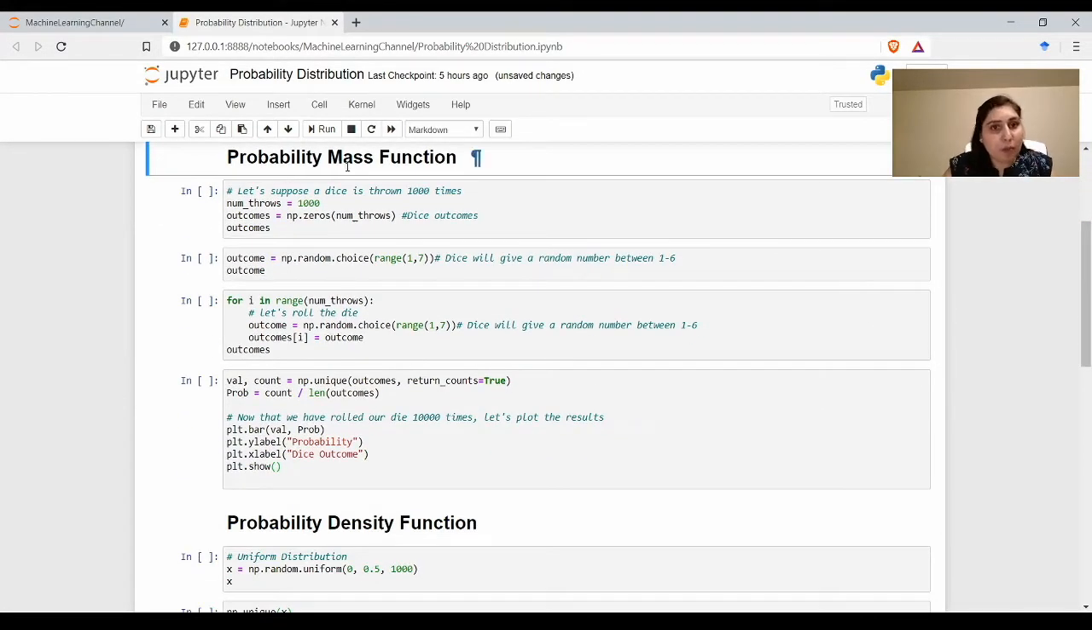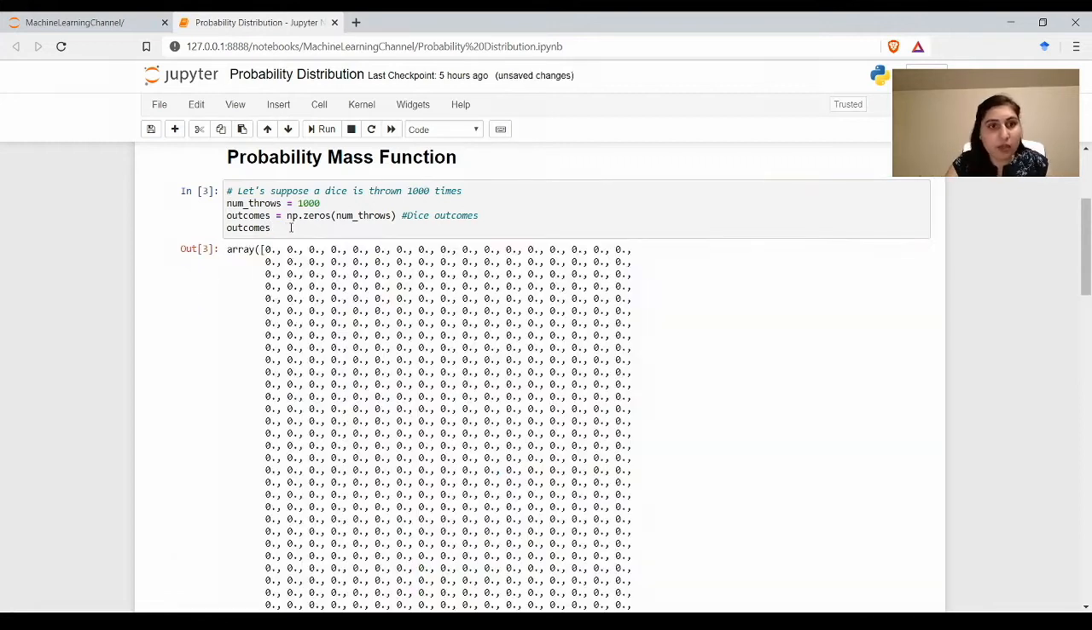Our first topic is probability mass function. Let us suppose you are throwing a dice 1000 times and you want to record the dice outcomes. You also want to find out the probability of occurrence of each value of the dice in those 1000 trials. So we can use the probability mass function to get that estimation. Here I'm using number of throws as 1000, and in outcomes I'm going to save the values of the dice outcomes. I'm executing this.